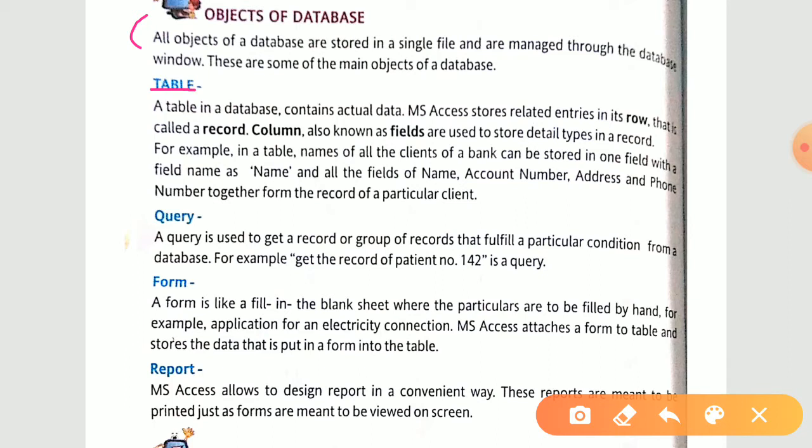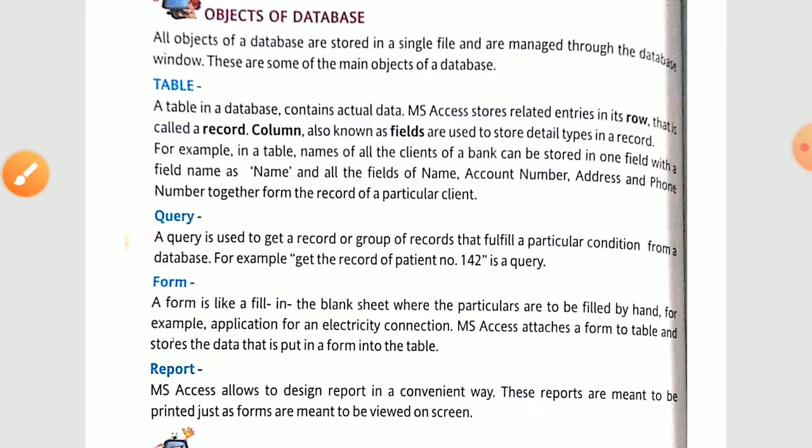A table in a database contains actual data. Till "detail types in a record", you write down. Then the next heading, query. Start from this one till "database", you write down. Then the next heading, form. Start from the first line till "filled by hand", you write down. And for the report, complete two lines you write down. Okay, this is your long answer question, first part.